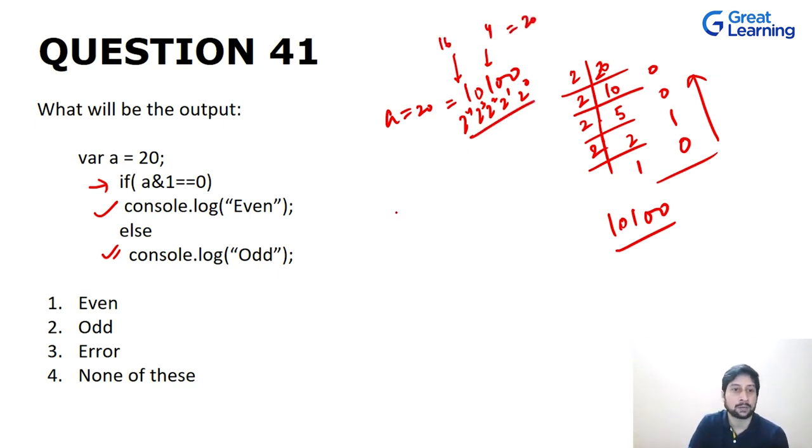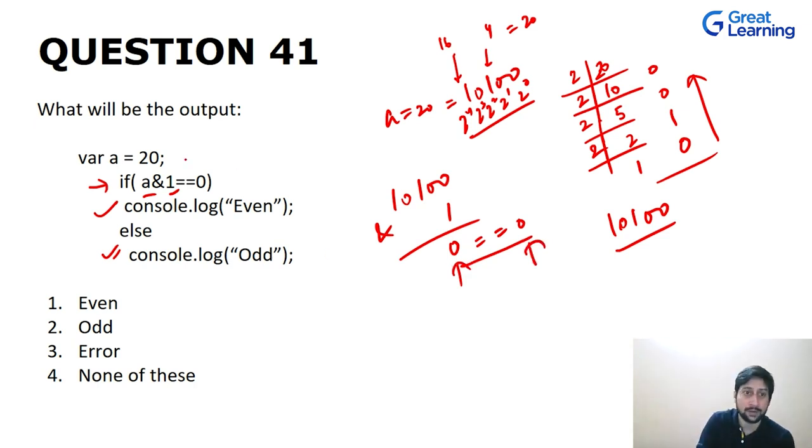Okay, now if you talk about this if condition, if I do a bitwise AND of a, that is 10100, with 1, the resultant will be 0, and 0 is then equal to 0. That means we are checking if 0 is equal to 0, and we are only checking the value.